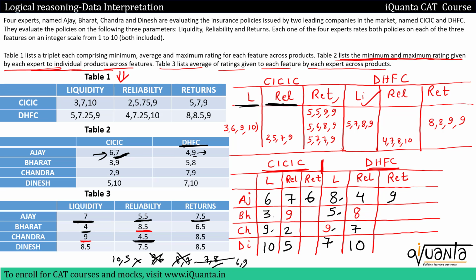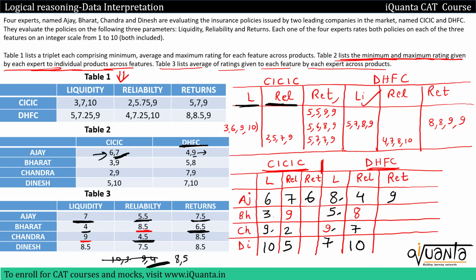Then if we talk about Bharat, his average rating in returns, it is 6.5. Sum of rating should be 13. For 13, 10 3 is a possible pair. That won't be possible because he's not giving rating 10 maximum. Then 9 4, is it possible? If we do that, minimum rating in DHFC should be 5, but then it would become 4 if I use this. So this would be gone.